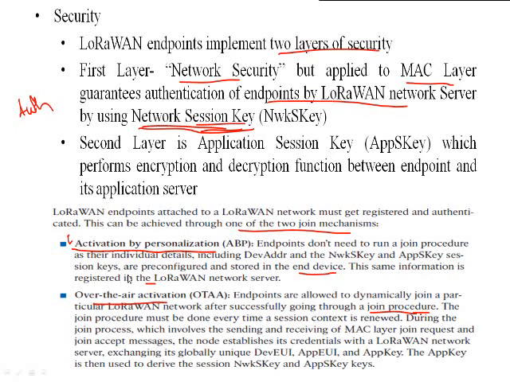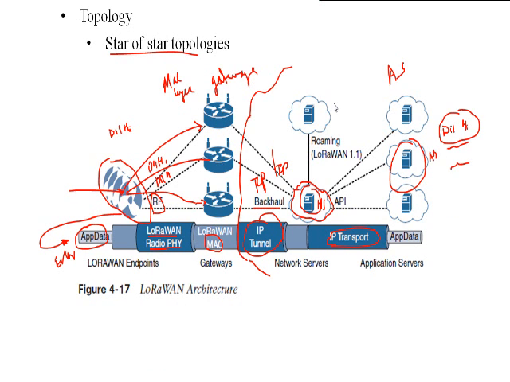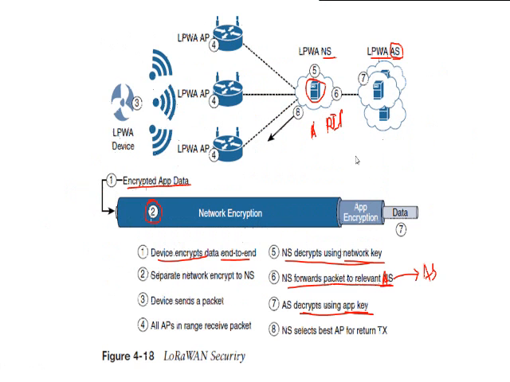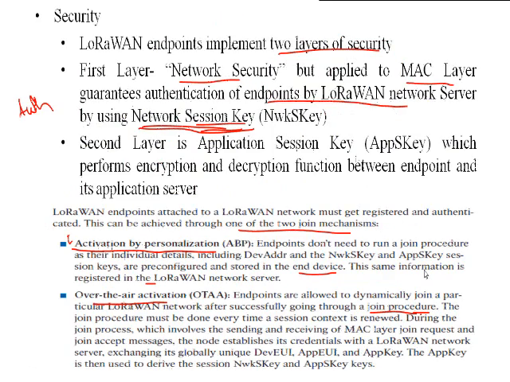So a single device can be present in a number of LoRaWAN networks. That's why we can have the concept of LoRaWAN roaming over there, which is present in LoRaWAN 1.1 and not in LoRaWAN 1.0. Here the endpoints are allowed to dynamically join a particular LoRaWAN network after successfully going through the join procedure. The join procedure must be done every time a session context is renewed.